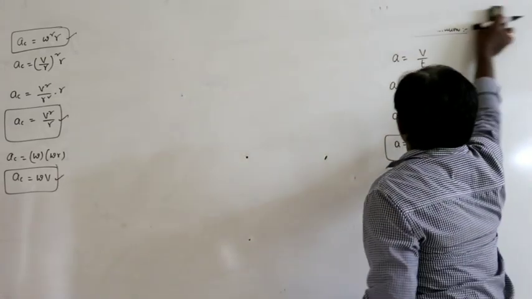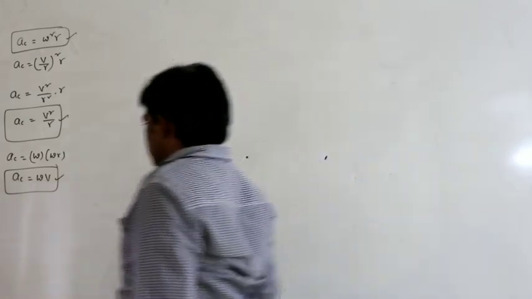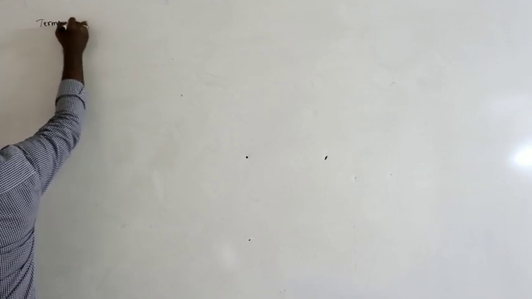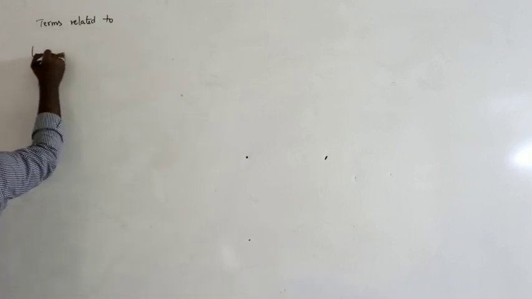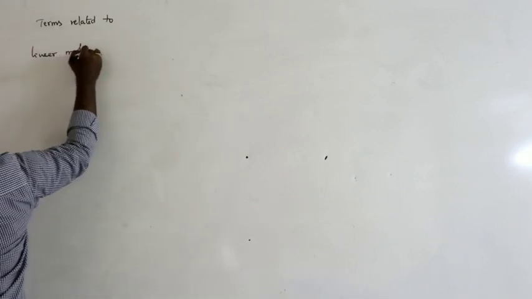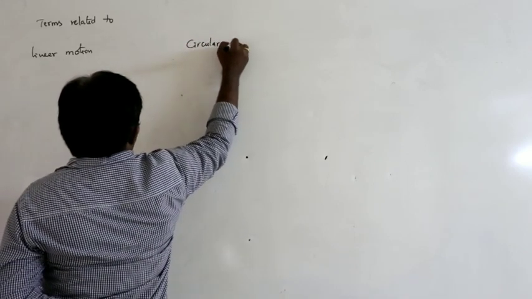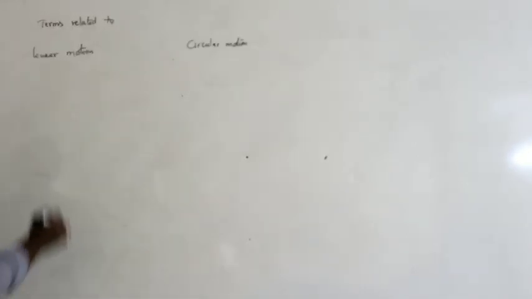Next, just compare the linear terms and angular terms, the terms related to linear motion and circular motion.